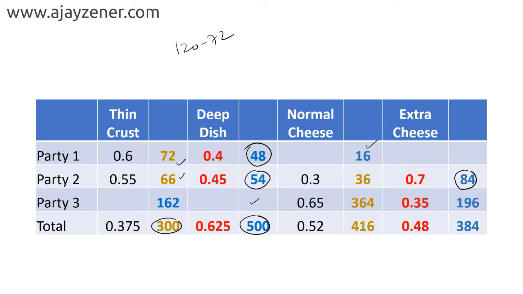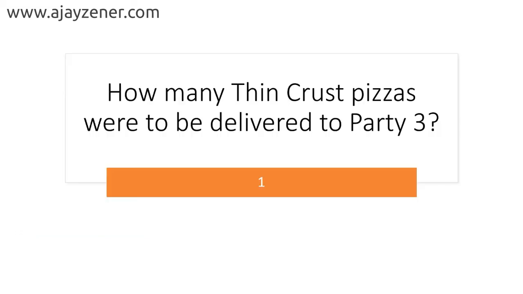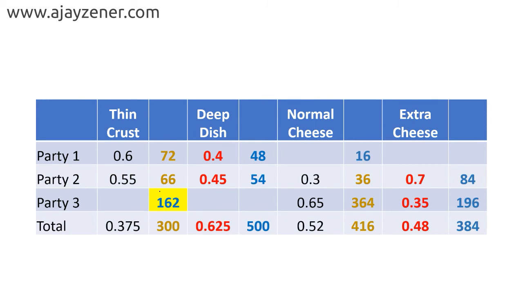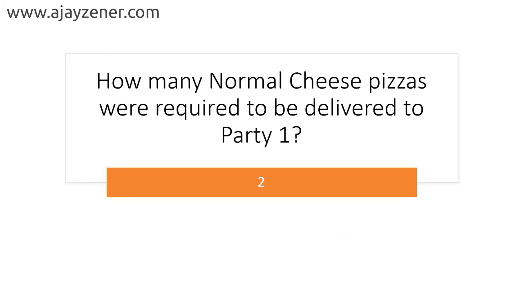Now if I move further, I know the first question is solved here itself, and it says how many thin crust pizzas were to be delivered to party 3, and if you see here that we have already got 162. So that's my answer for this question. Look at the next one. How many normal cheese pizzas were required to be delivered at party 1?